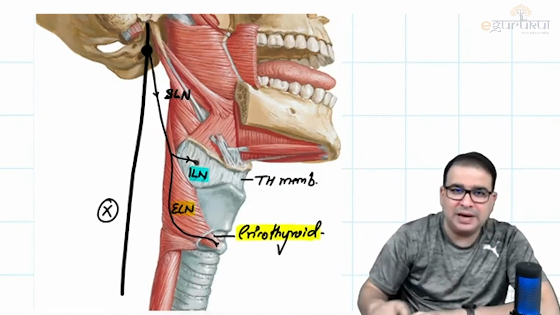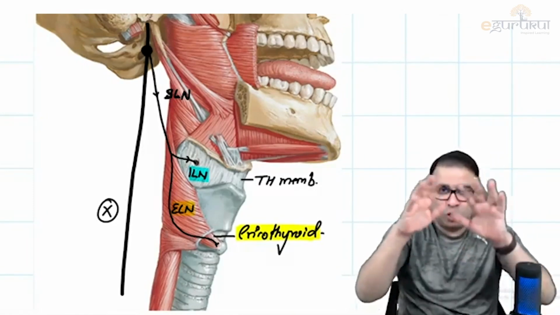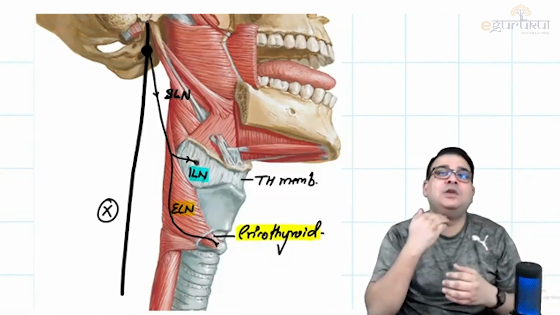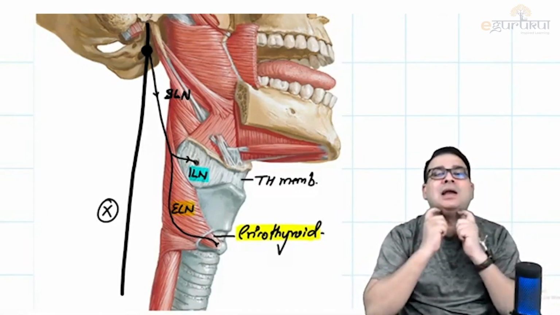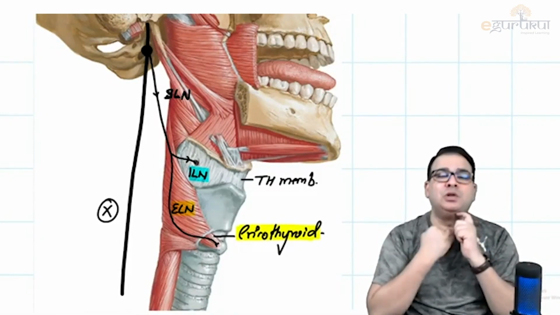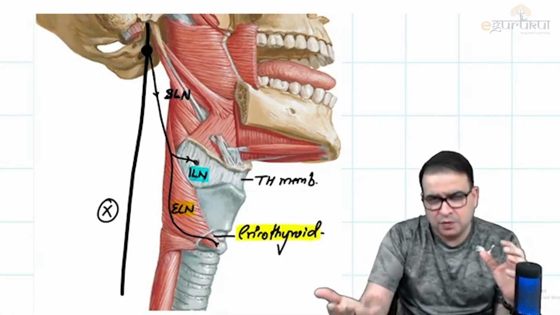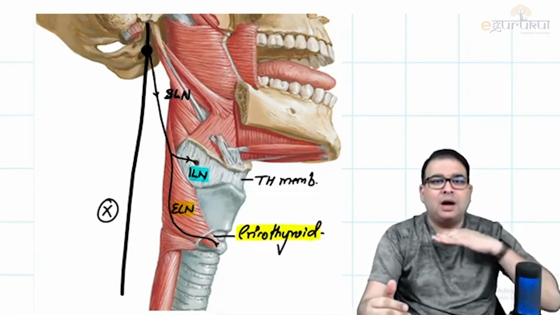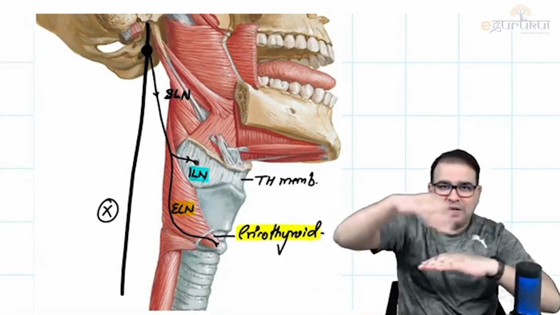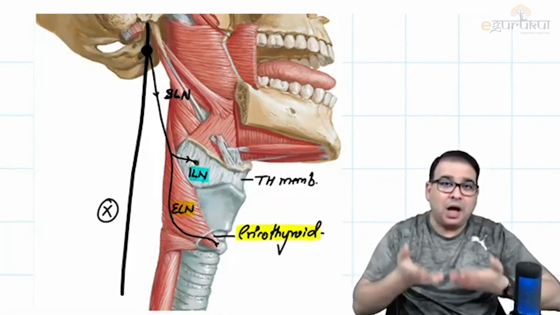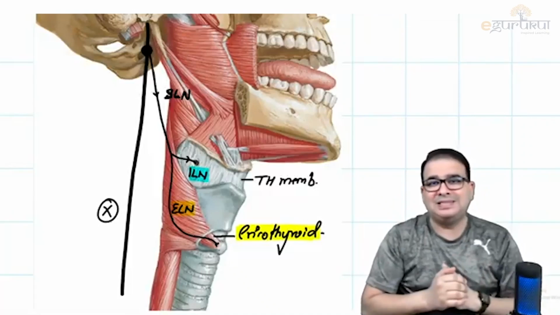And why is it going inside? So that it can supply the mucosa of the larynx above the vocal cord. We can divide the entire larynx in two parts, above the vocal cord and below the vocal cord. That is a landmark in the larynx. We will discuss that later. So the inner mucosa of the larynx above the vocal cord is supplied by this internal laryngeal nerve.